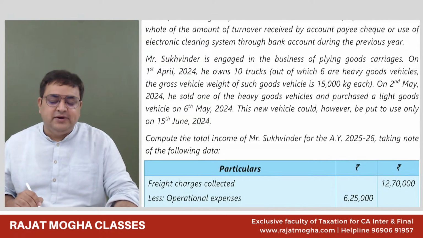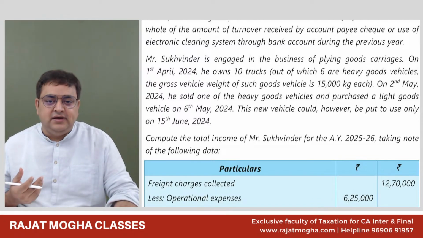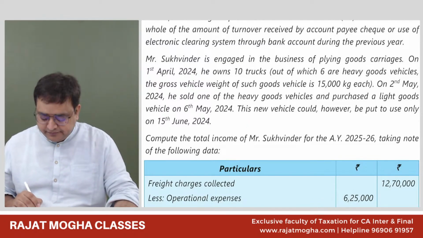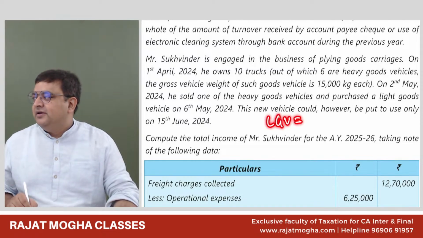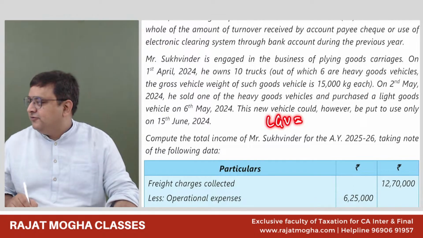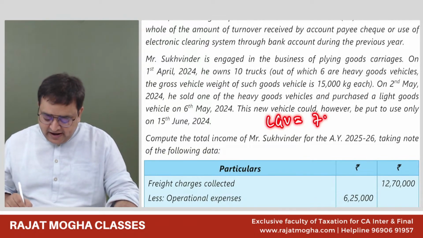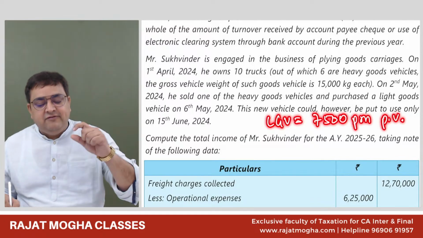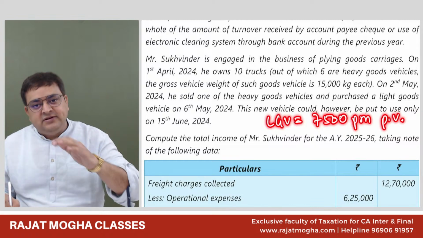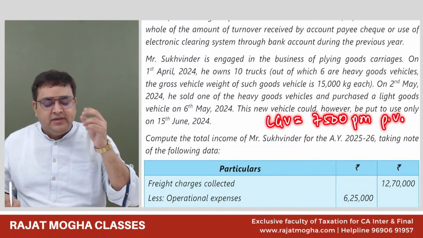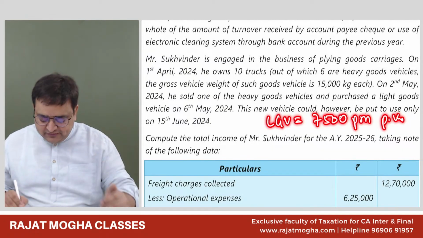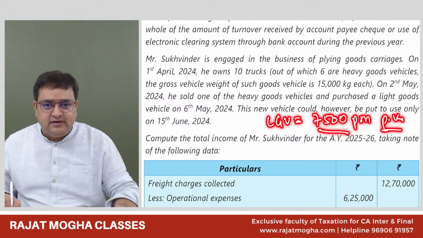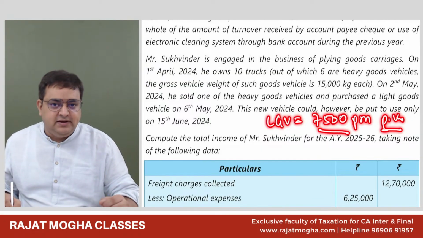And since he is eligible, how will we compute his income? For a light goods vehicle, how much is it, guys? Everybody tell me. For a light goods vehicle, it is 7,500 per month per vehicle. And even for part of a month that you own it, we consider it as a full month. Remember, even if you own it for one day, we'll consider it as a full month. So 7,500 per month per vehicle is the PGBP income.